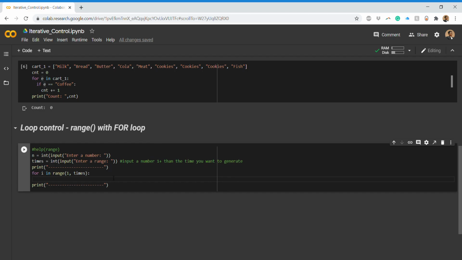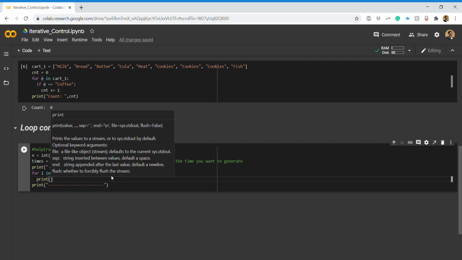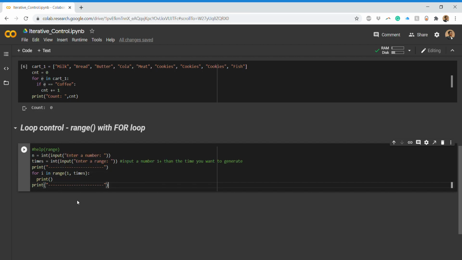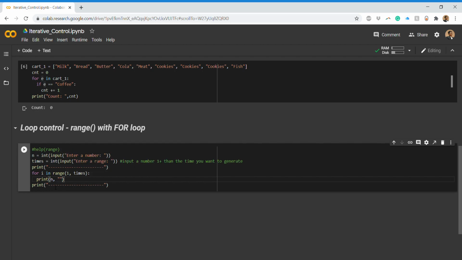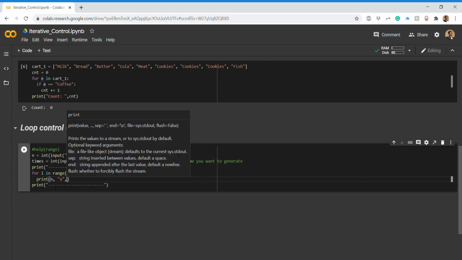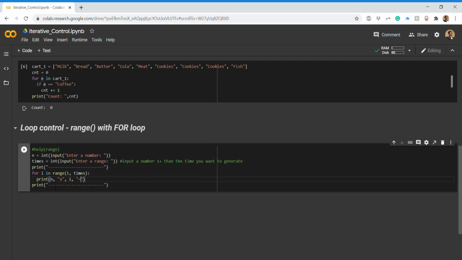And now what we'll do is we'll just print this. In print, we want to print whatever number we want. So it will be like 5 times 1, 5 times 2, 5 times 3. In all these things 5 comes into the picture, so it should stay in every iteration. So for that we'll print first of all whatever n we have given, and then, just for interpretability, we'll type a x, and then we have this i here, and then this equal to.